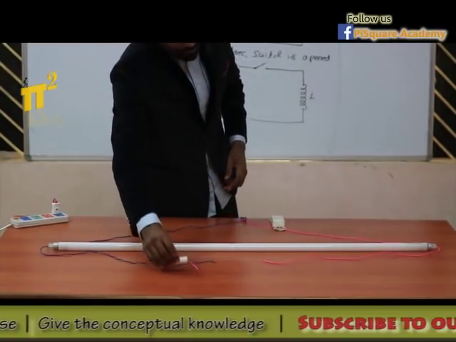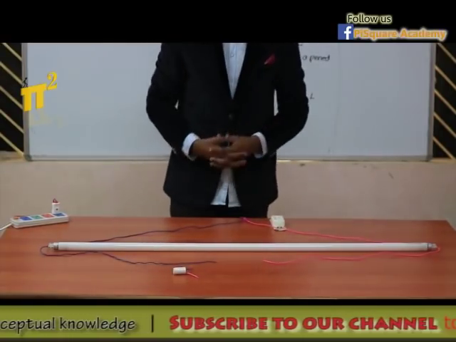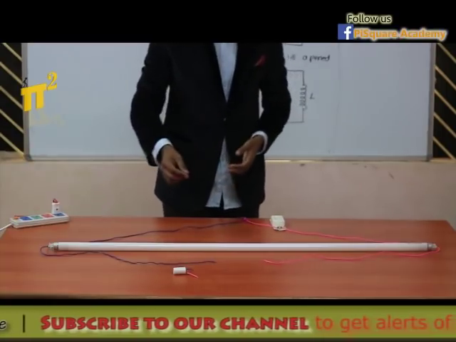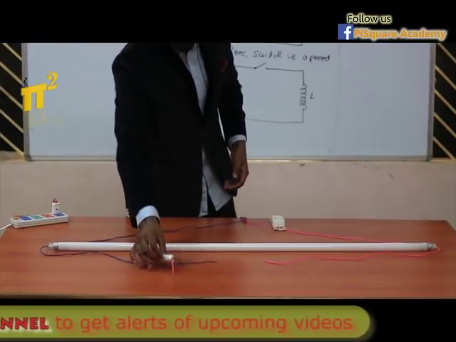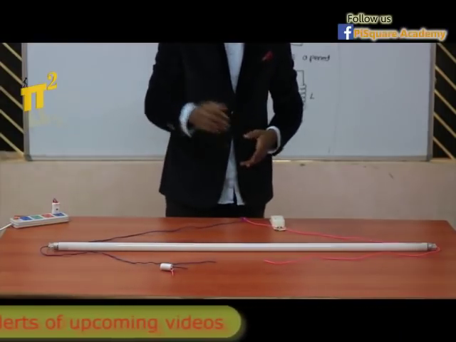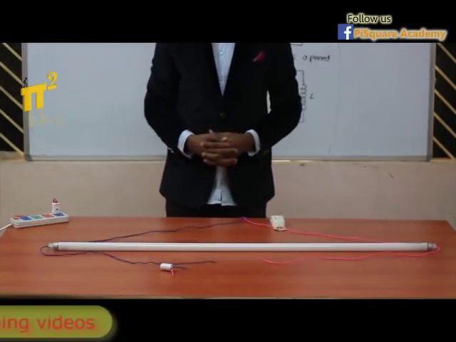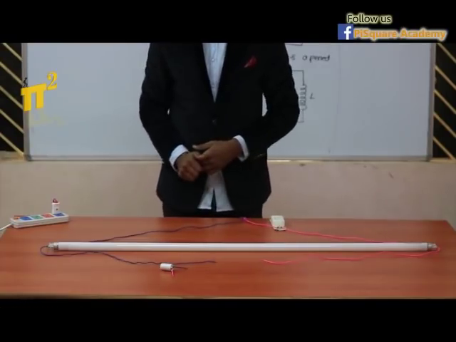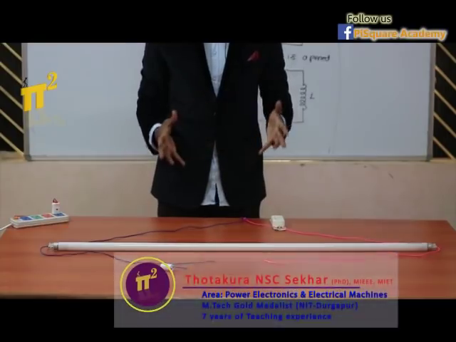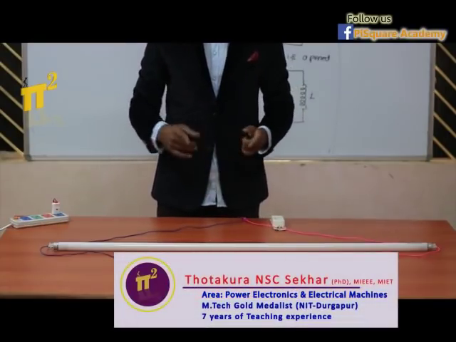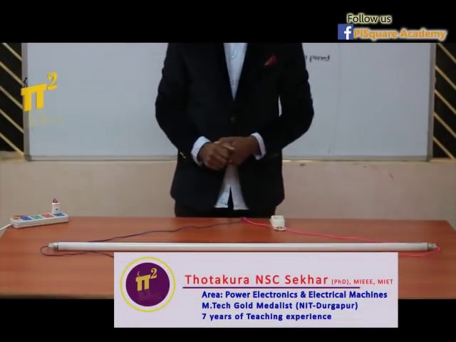Starter is only for starting the bulb. Once the bulb is started, I don't have to have this in the circuit. We can remove it. Even though I remove that, still light is glowing. That's why it is called a starter. This is number one. Now can I light up the bulb without the starter?